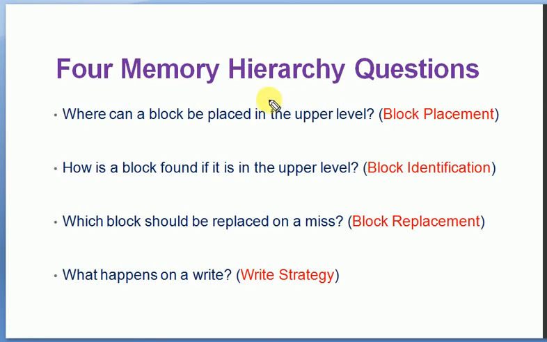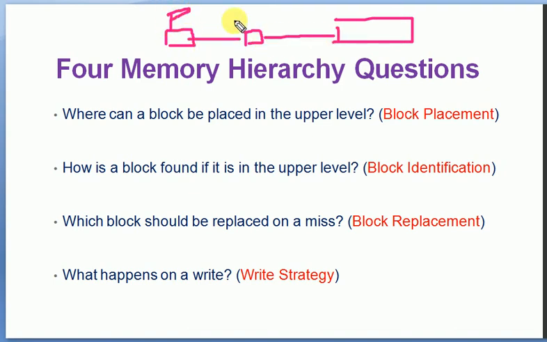Now we are considering four memory hierarchy questions in terms of the processor, then cache, then the primary memory. This is the way in which they are connected: processor, cache, then memory. So we have four questions related to this memory hierarchy.